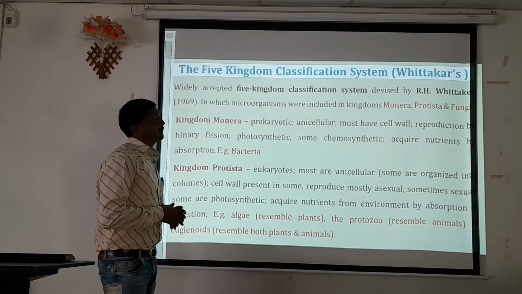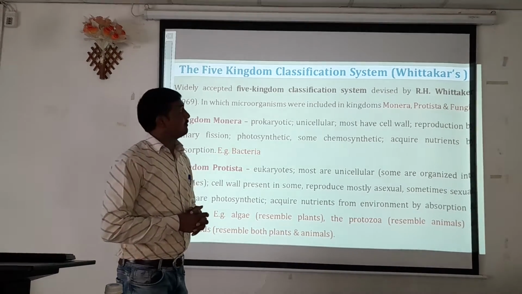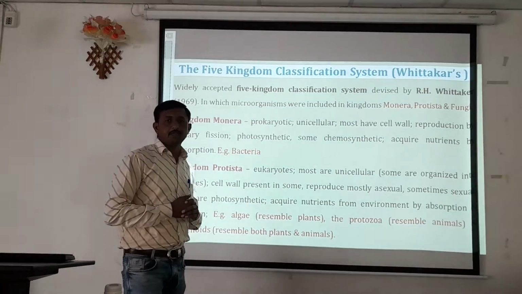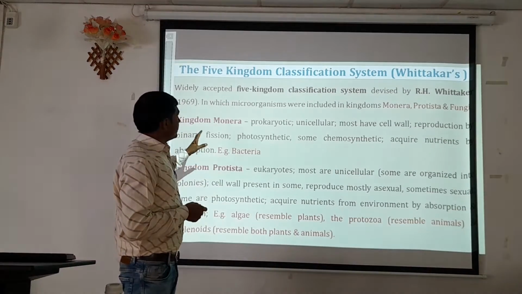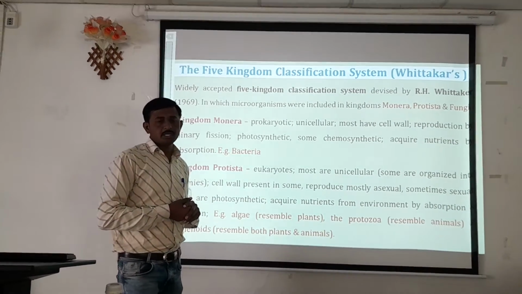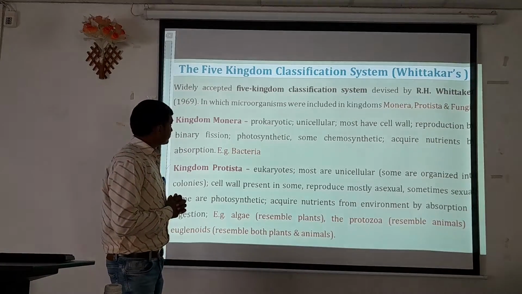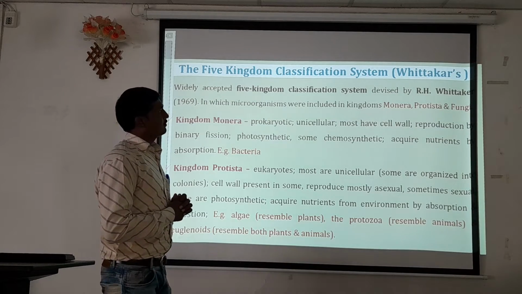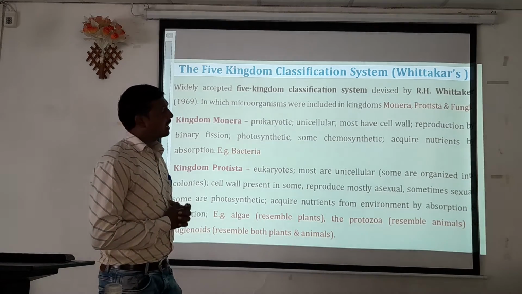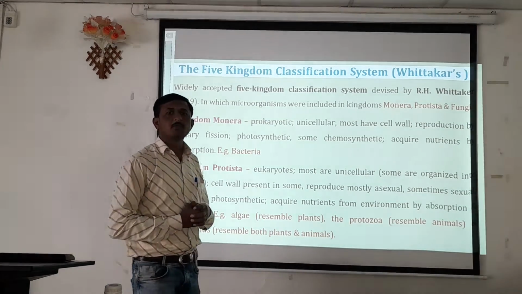This is the five kingdom classification system, a widely accepted system devised by Whittaker in 1969, in which microorganisms were included in kingdom Monera, kingdom Protista, and kingdom Fungi.